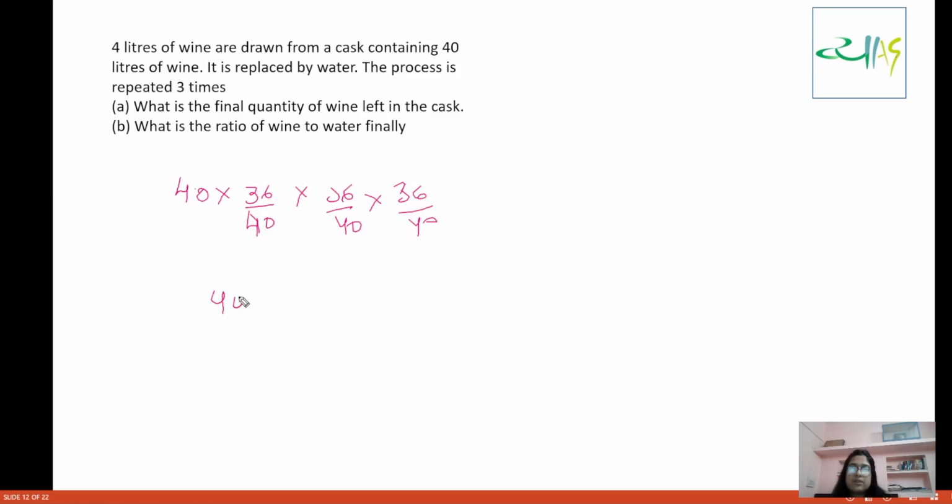So what we are going to get is 40 into 36 by 40, the whole cube.